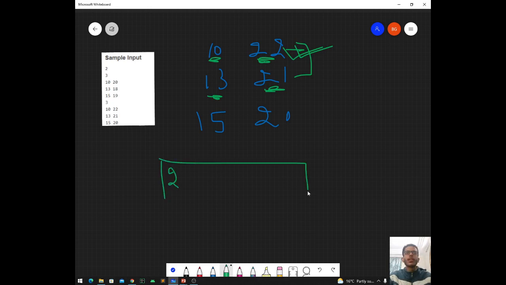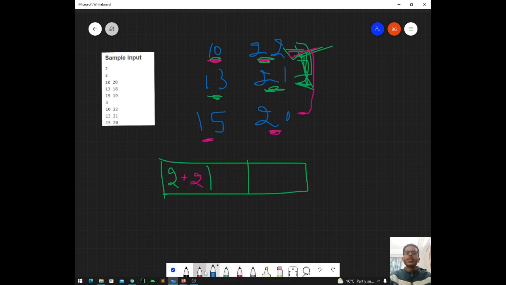Let us again create an array. This first player is going to get 2 points from this match, the first and second player match. Now let us say that the second match is between these two singers. Again we can see that this li is less than this lj, and this ui is greater than this uj. So again this first player is going to win, so he will get 2 more points.